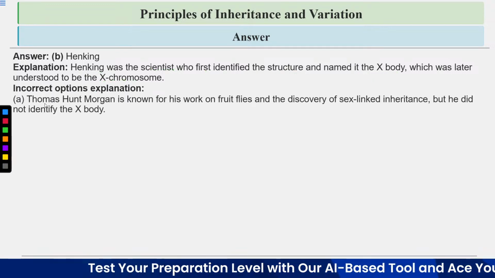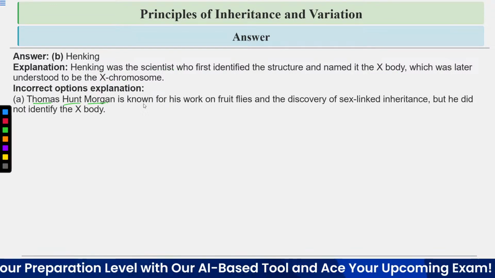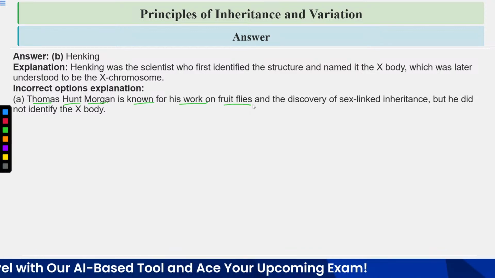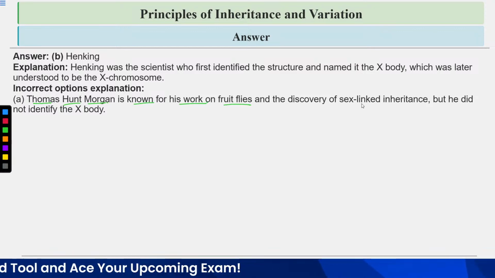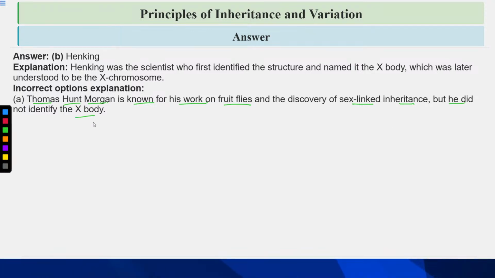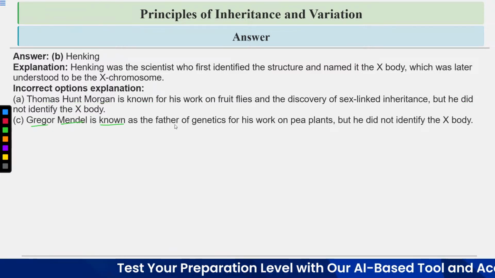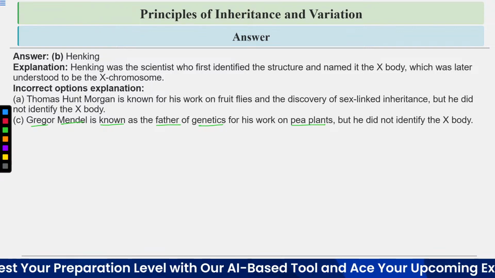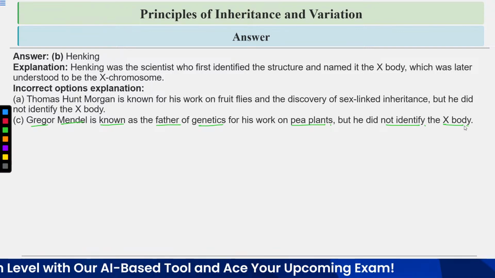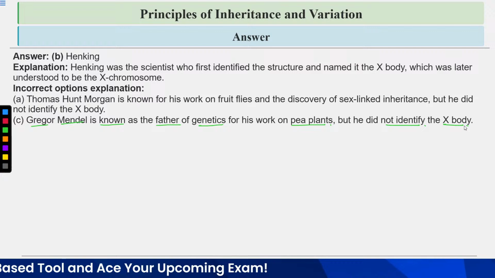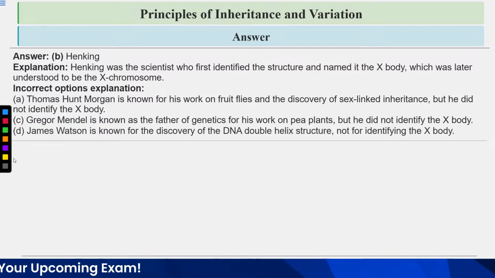Let's have a look at the explanation of the incorrect options. Option A, Thomas Hunt Morgan is known for his work on fruit flies and the discovery of sex-linked inheritance, but he did not identify the X-body. Option C, Gregor Mendel is known as the father of genetics for his work on pea plants, but he did not identify the X-body. Option D is incorrect. James Watson is known for the discovery of the DNA double helix structure, not for identifying the X-body.